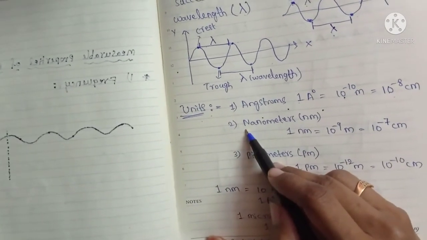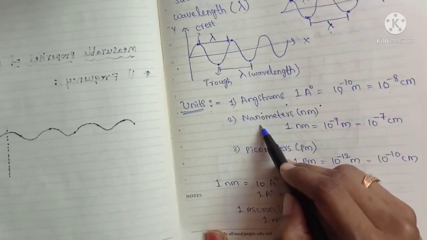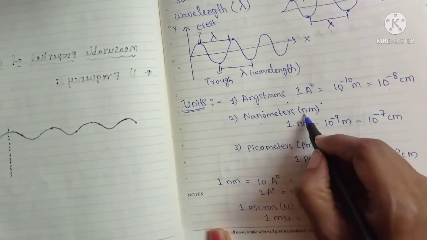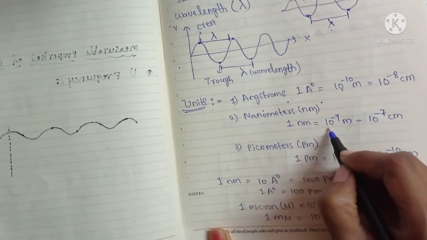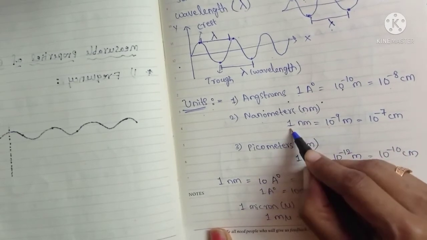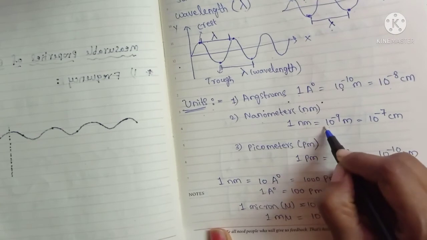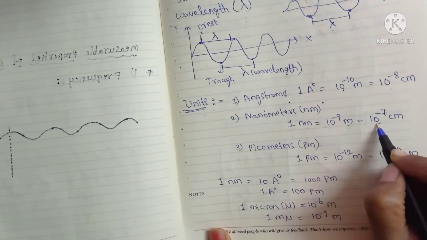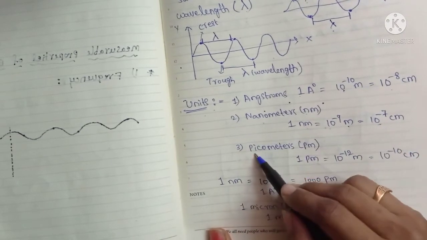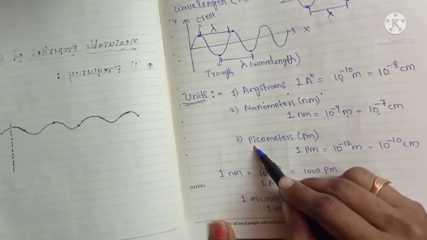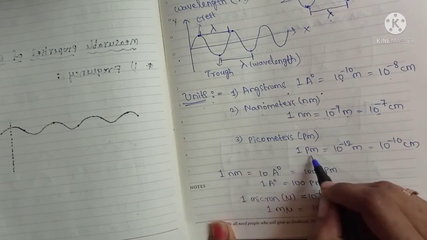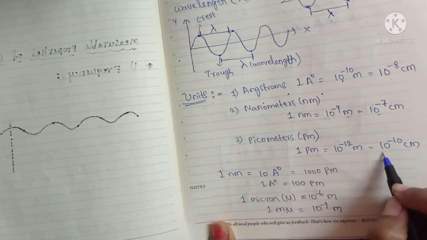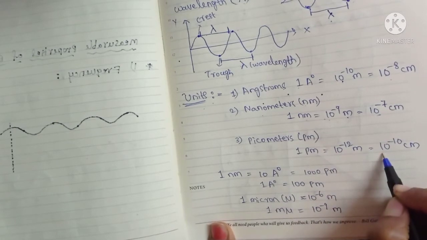The next unit is nanometer. We can measure wavelength in nanometers also. Nanometer is denoted by nm. Nano means 10 power minus 9, so 1 nanometer is 10 power minus 9 meters, and we can convert meters into centimeters. And next, picometers. 1 pico means 10 power minus 12 meters, which is 10 power minus 10 centimeters.